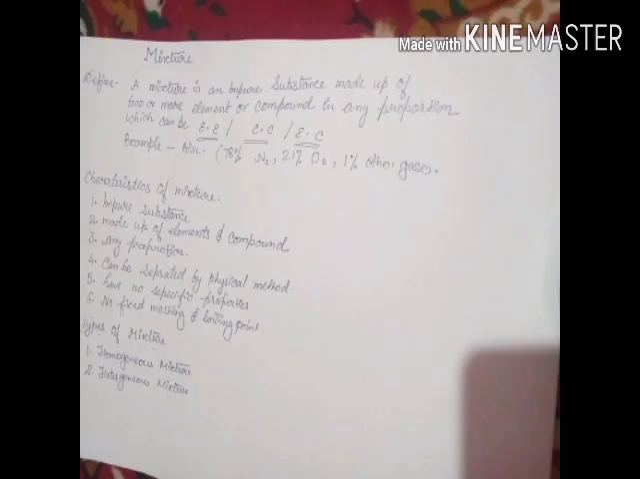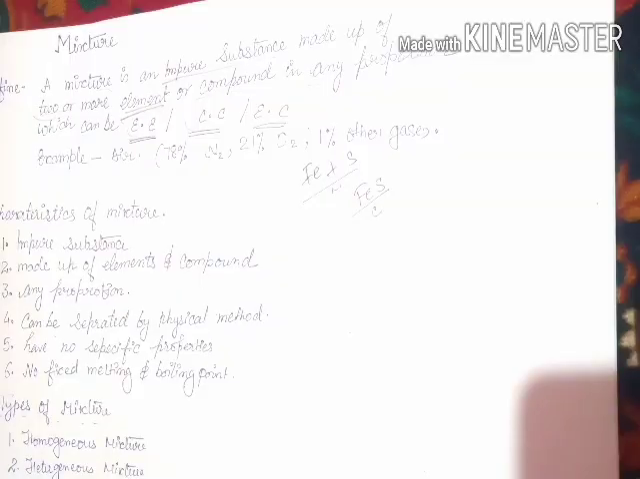The other example is air. Air is a mixture that contains 78% nitrogen, 21% oxygen, and 1% other gases. So we can say that air is a mixture of different gases.